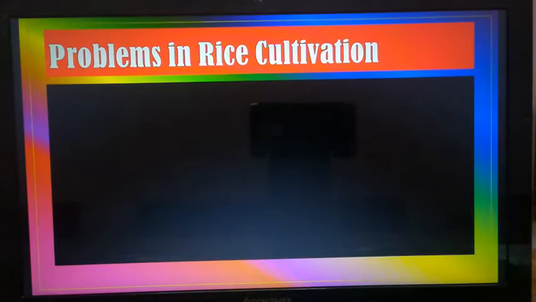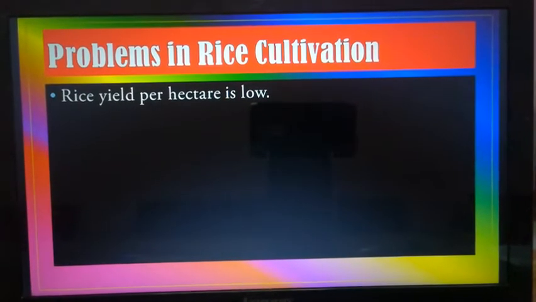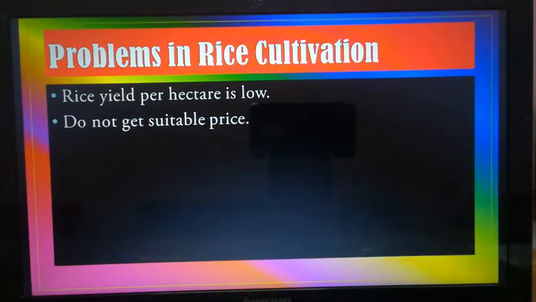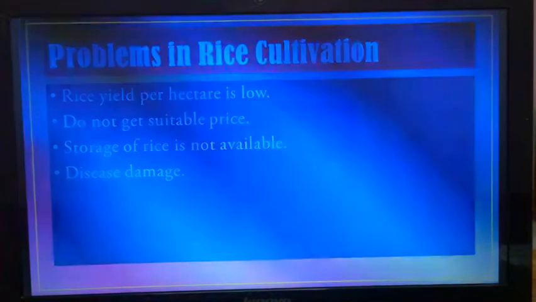Now, the problems in rice cultivation. Mainly, the rice yield per hectare is very low, and farmers do not get a suitable price for the rice. Storage of rice is not available; storage facilities are few. Then the diseases which we have seen are also attacking. These are the problems. Till there we have completed.